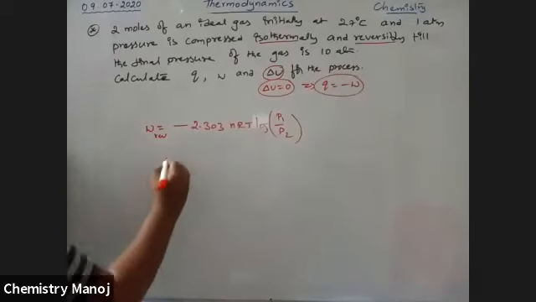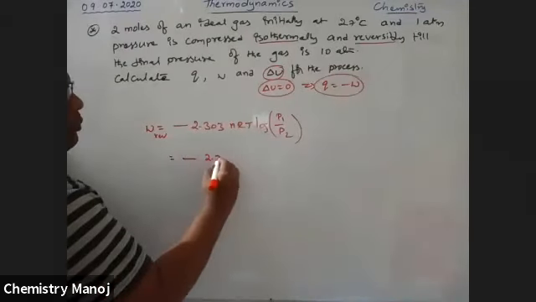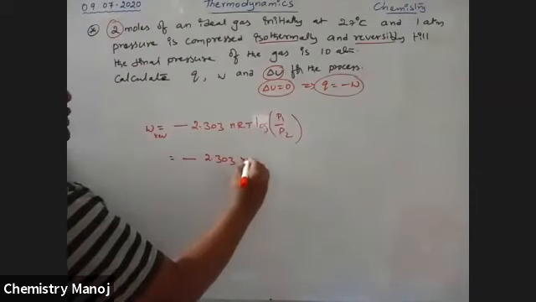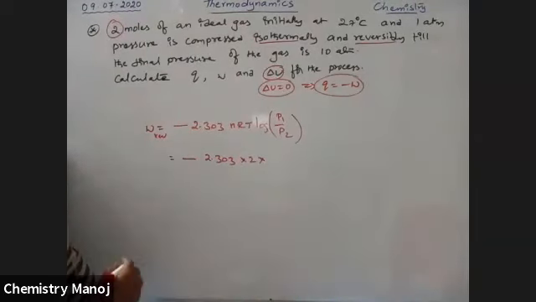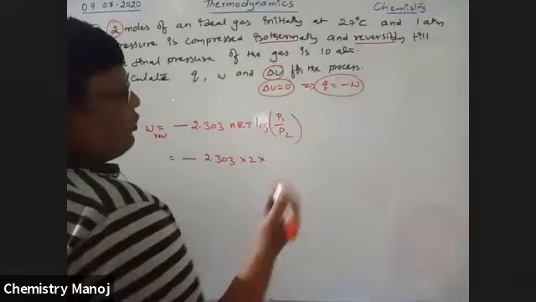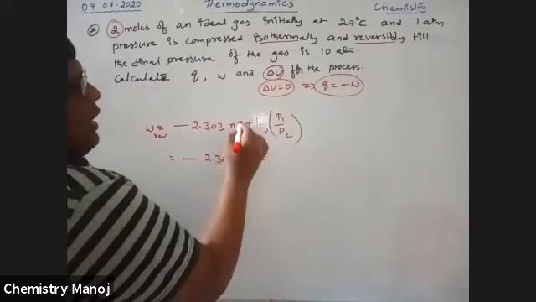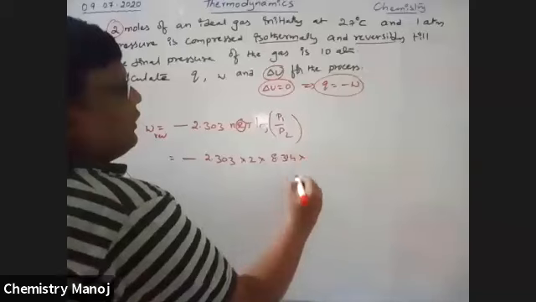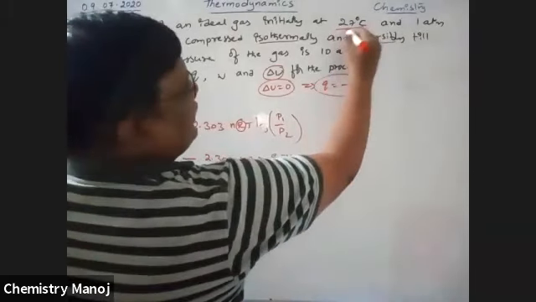That is equal to minus 2.303 into n, 2 moles of the gas, into R. I am calculating the value in joules, so I take the R value in joules, that is 8.314, into temperature at 27 degrees centigrade.